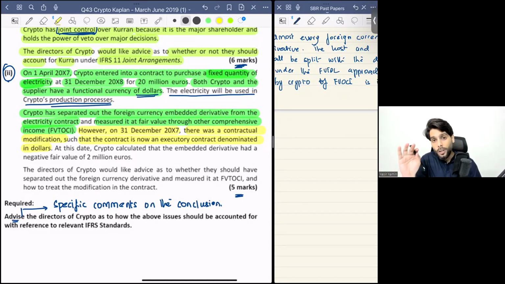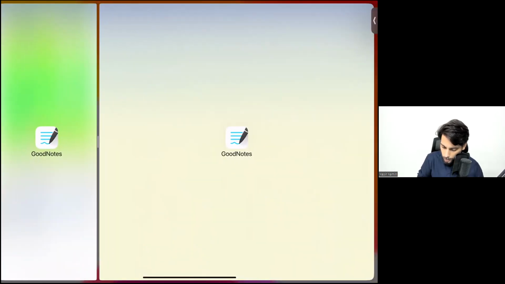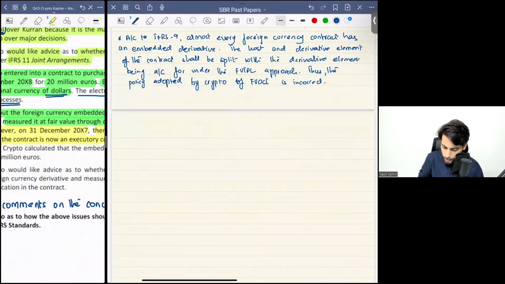Now, since the contract has been converted into dollars, which is also the functional currency of both entities, therefore, embedded derivative accounting is no more applicable. Yeah. So, would like to just continue that since on 31st December X7,